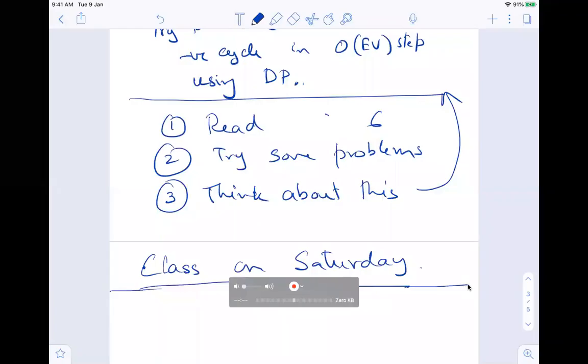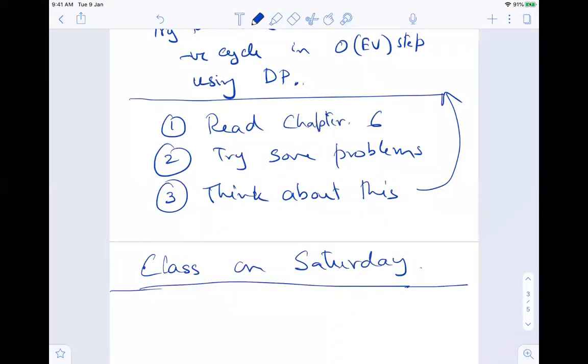Sir, can you please mention which sections we have to read in the chapter? Read at least the first 4 sections, okay? Again, all of them are dynamic programming. They try to take a problem and solve it. The main idea is to read it a few times so that you get used to that concept, and more importantly, try some problems so that you get the feel of how to approach this.